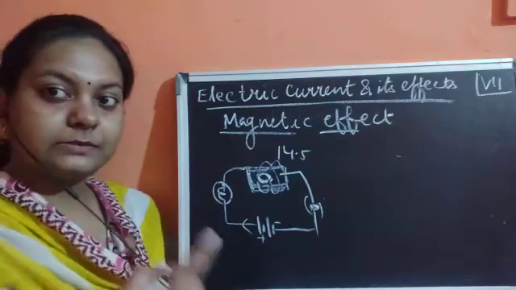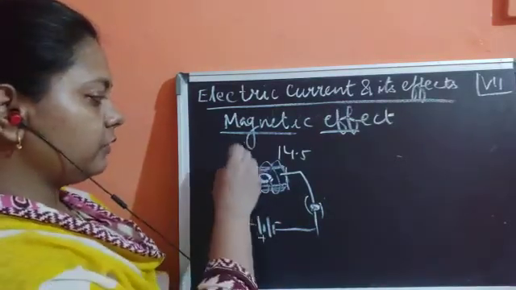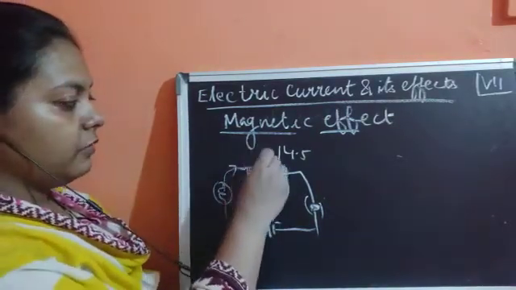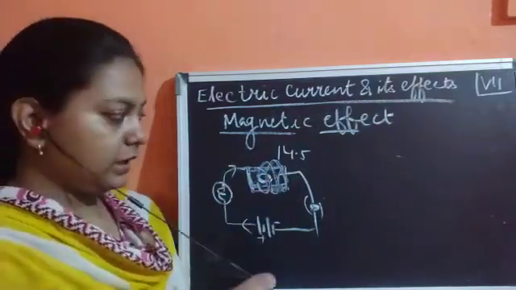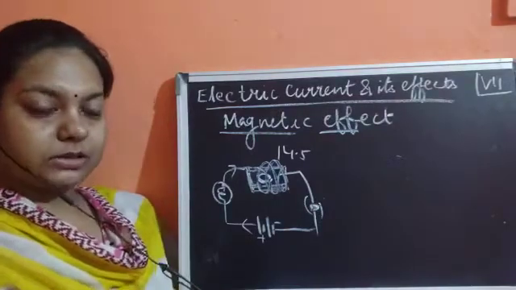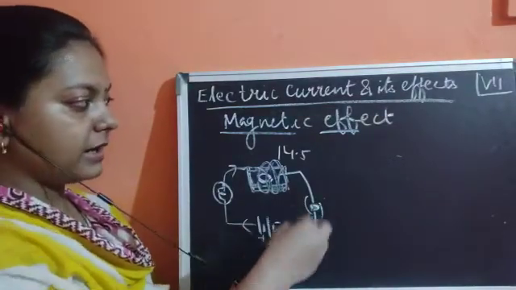Once the circuit is complete, the current is going to flow here and move inside this coil of electric wire. Now what is placed inside this box? This empty matchbox contains a magnetic needle.